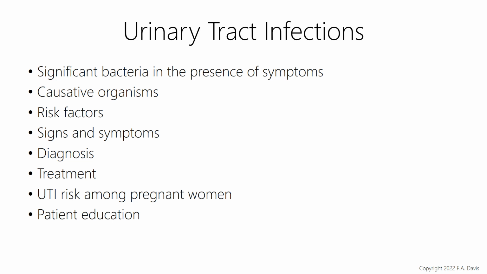Risk factors include either being really young or elderly, so their age, if they have altered immunity, if there are anatomical anomalies, if they're diabetic, if they have urinary tract obstructions, pregnancy, sexual activity, and the use of diaphragms. All of those things play a part in increasing a woman's risk for a UTI.